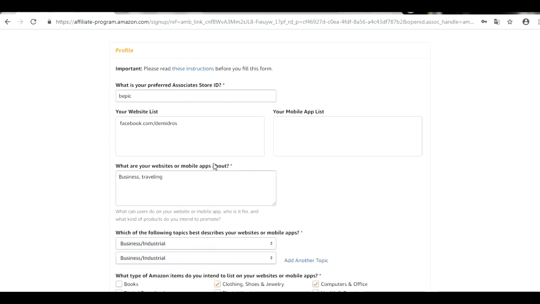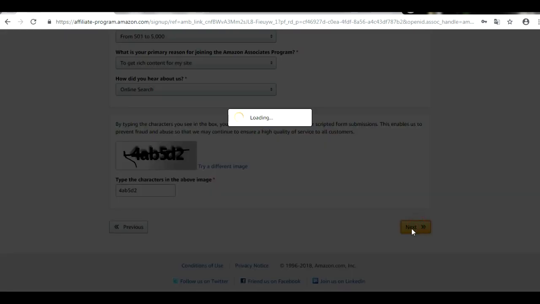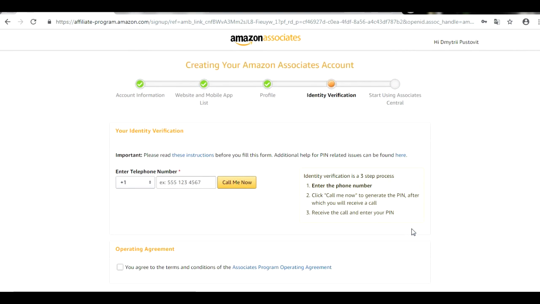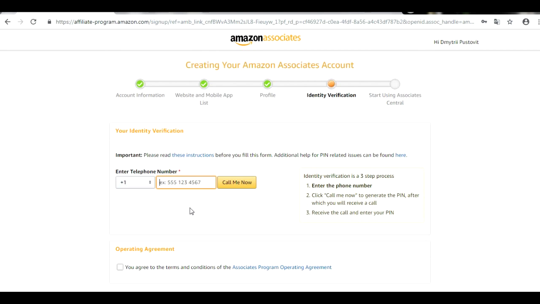Guys, check one more time if everything is correct, and if it's correct, just click the button next. I hope that everything is correct right here. Right now on the next page, we must provide our phone and get a call from Amazon to finish our verification, to finish our registration, all that stuff.